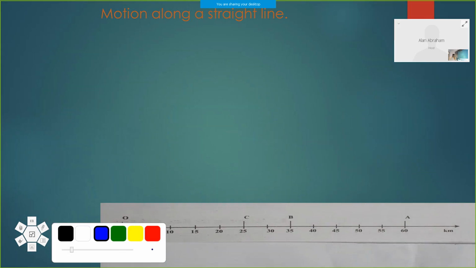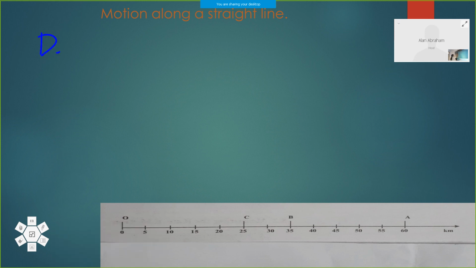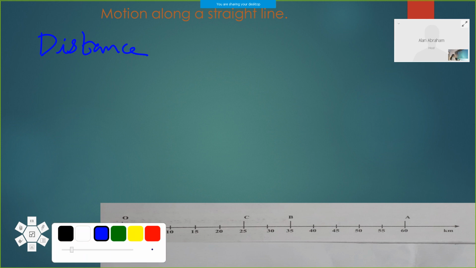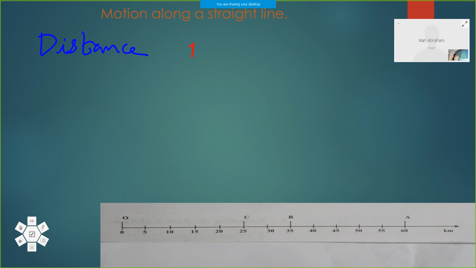I already told you, motion in a straight line or linear motion we are going to deal with. And here come two physical quantities, distance and displacement. Distance and displacement.